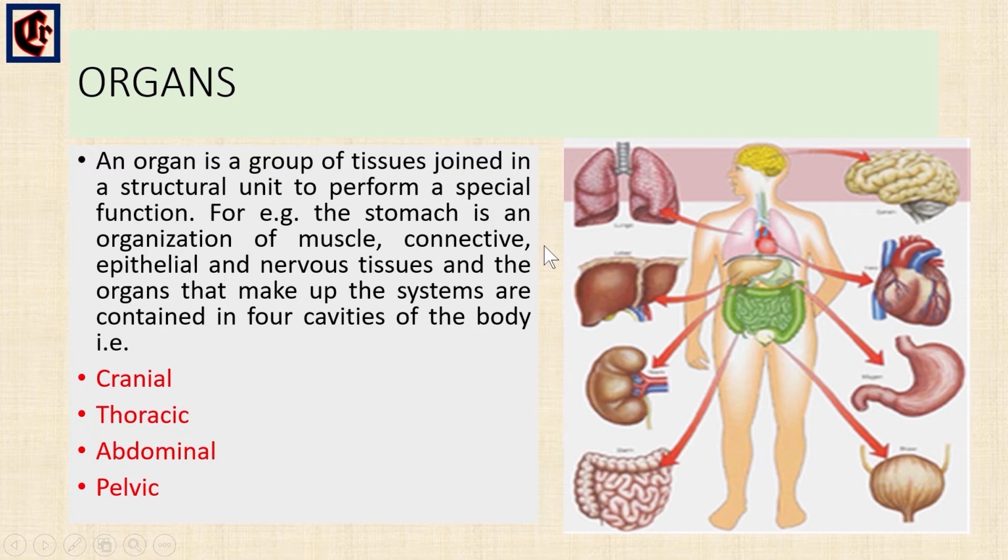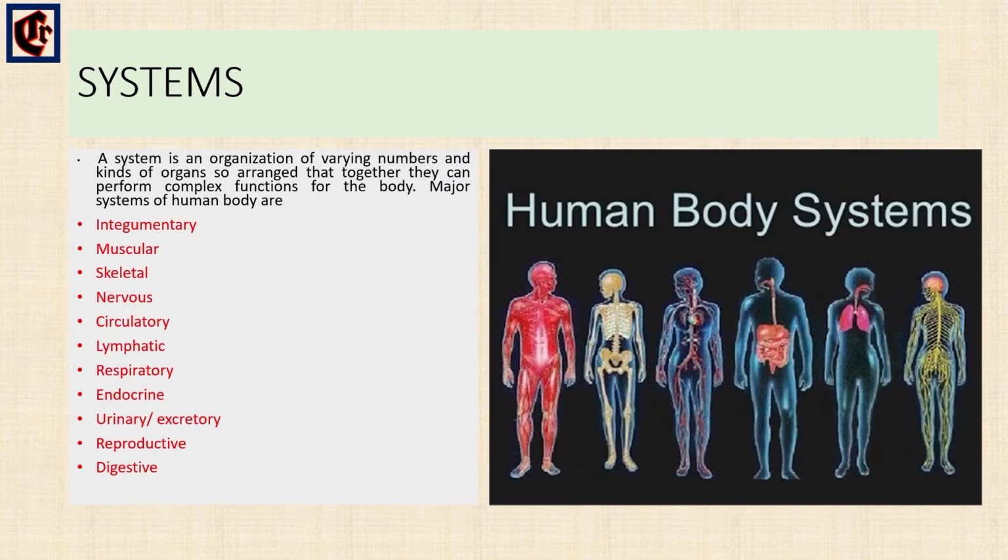Now next is the system level. As we know, a group of organs form a system. A system is an organization of a varying number of organs that are arranged together to perform the complex functions of the body.